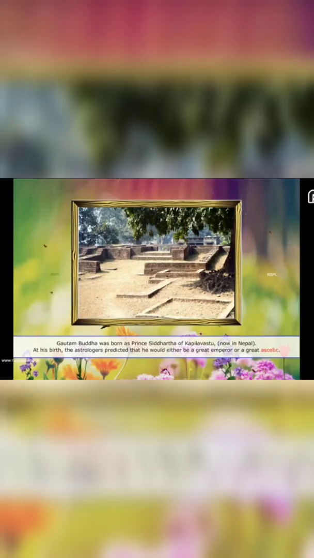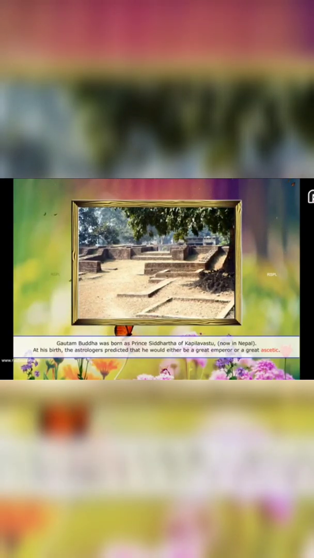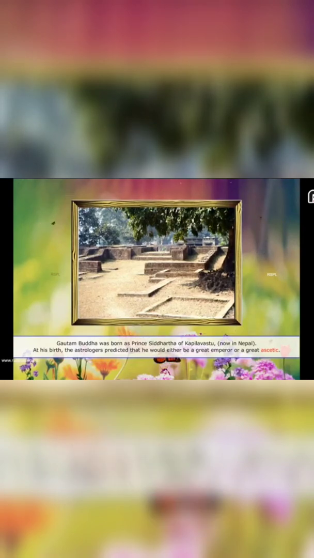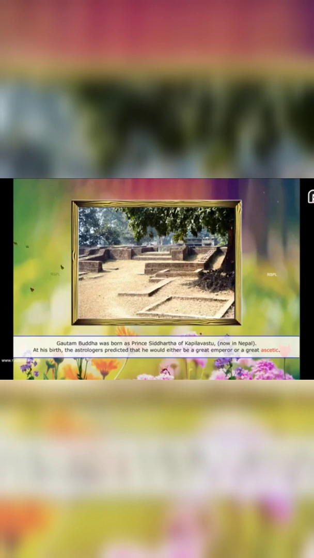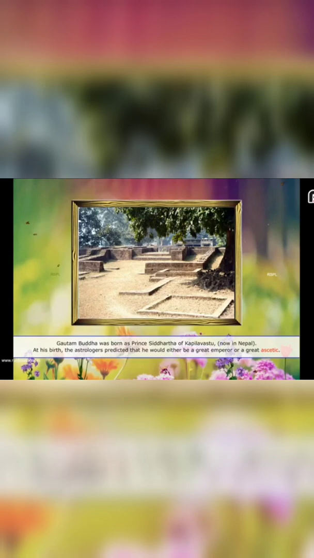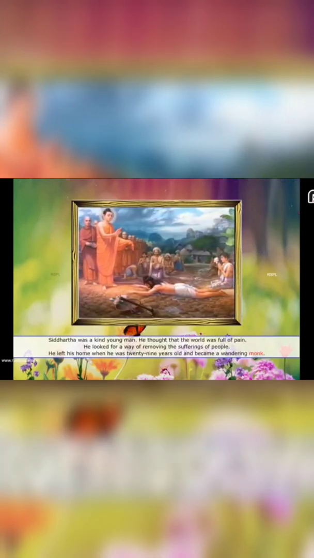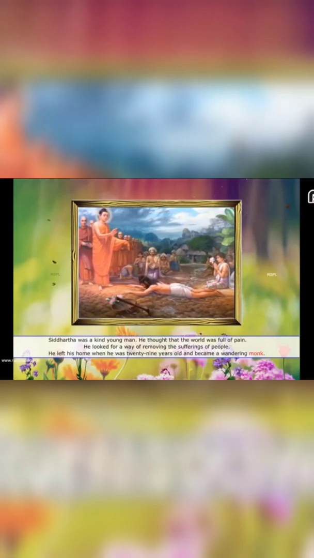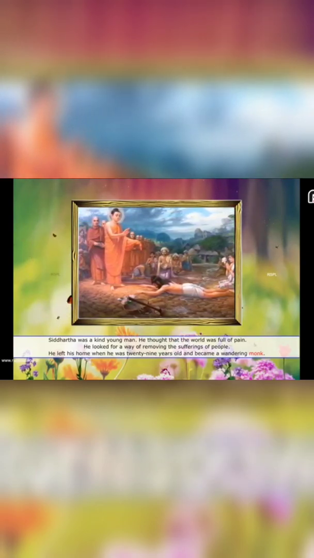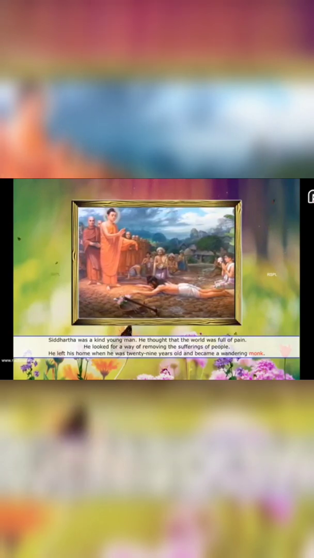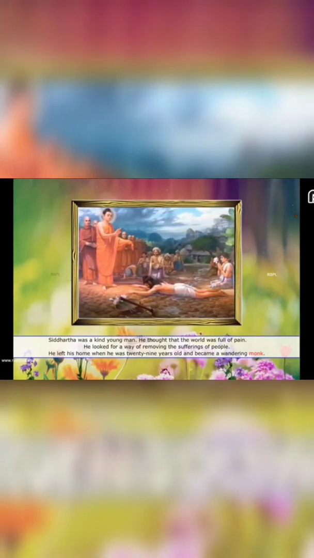Gautam Buddha was born as Prince Siddharth of Kapilavastu, now in Nepal. At his birth, the astrologers predicted that he would either be a great emperor or a great ascetic. Siddhartha was a kind young man. He thought that the world was full of pain. He looked for a way of removing the sufferings of people. He left his home when he was 29 years old and became a wandering monk.